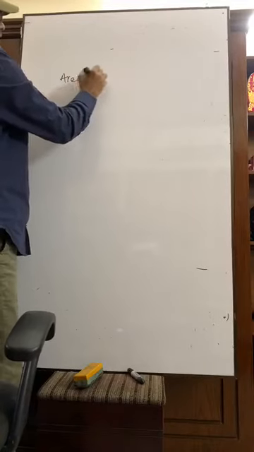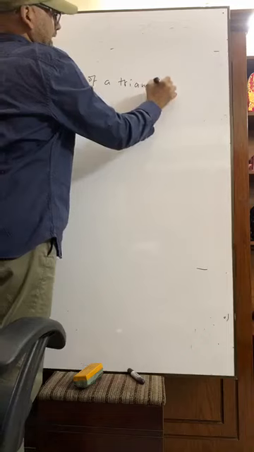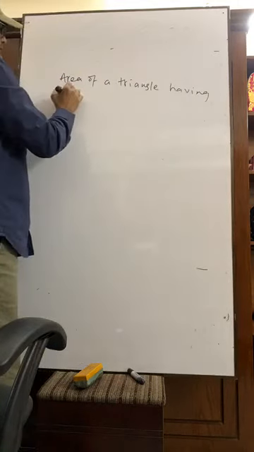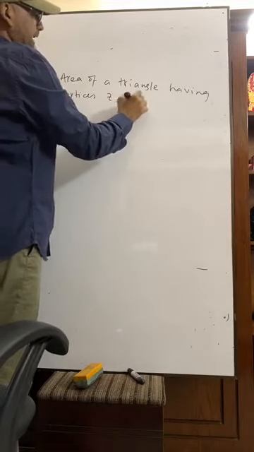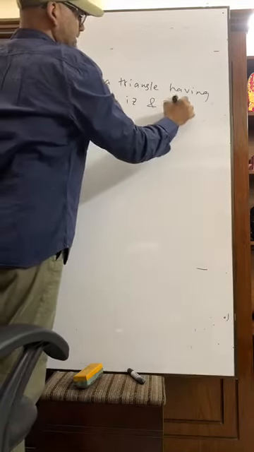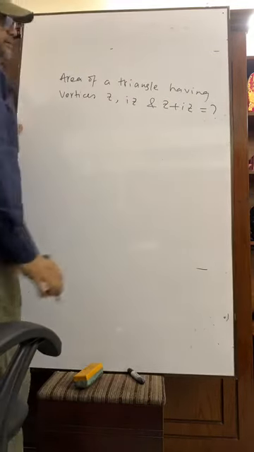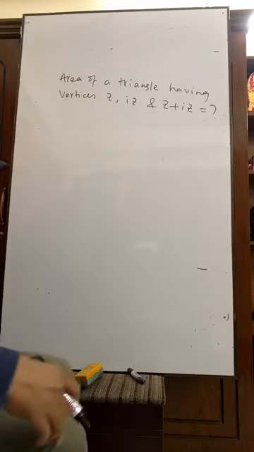Area of a triangle having vertices z, iz and z plus iz equals to what? Do it. Can you do it?